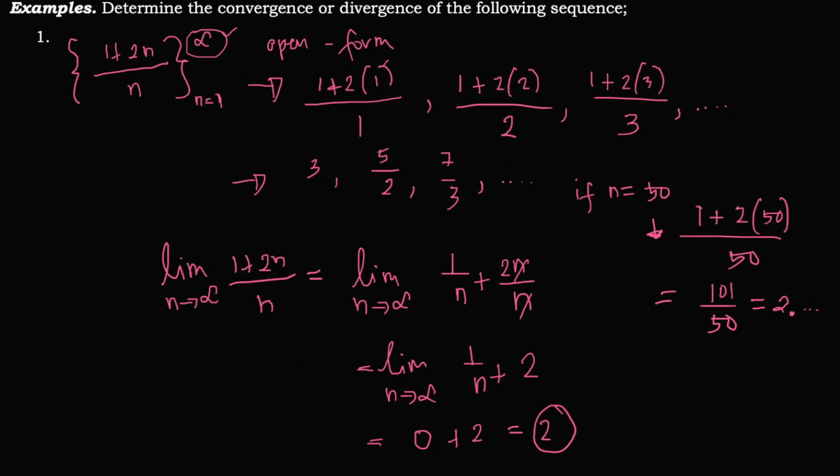Think of n as a big number. For example, the limit as n goes to infinity of 1 over n is equal to 1 over a big number.